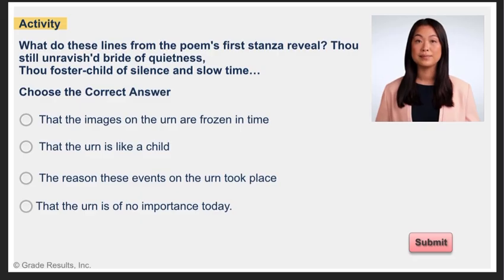Here is an activity. What do these lines from the poem's first stanza reveal? "Thou still unravished bride of quietness." "Thou foster child of silence and slow time." Choose the correct answer.